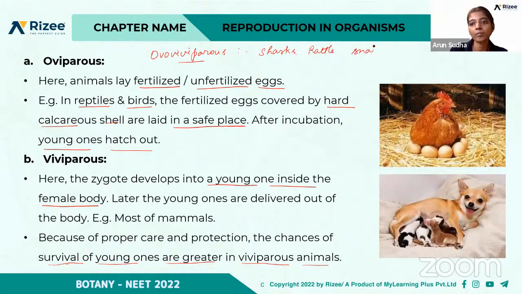Here what happens is the female retains the egg inside its body after fertilization, and it allows the development of an embryo inside the body, but there is no nourishment to the embryo because the placenta is absent. No placenta. In the case of ovoviviparous, the main feature is no placenta. So there is no nourishment to the developing embryo. So examples are shark and the rattlesnakes.